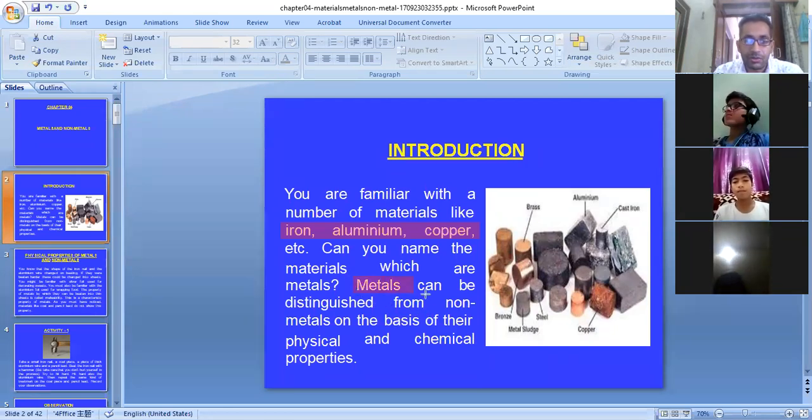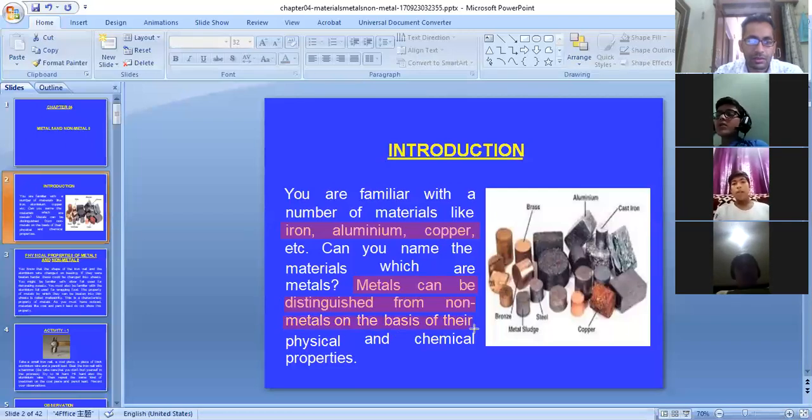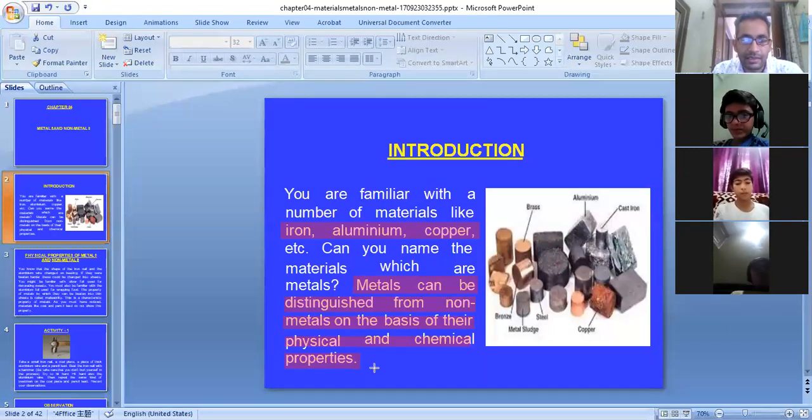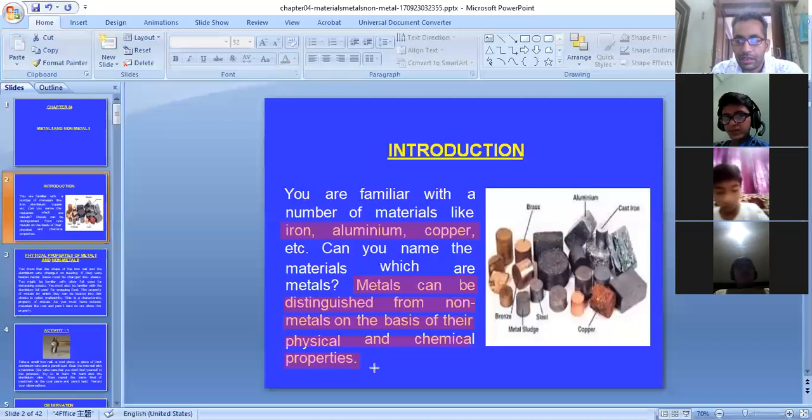Metals can be distinguished from non-metals on the basis of the physical and chemical properties. So there are metals and there are non-metals, and you can distinguish between these two on the basis of the physical and the chemical properties. What the physical properties and chemical properties are, we will be covering in the coming slides. Physical properties are like the shining nature of the metal.